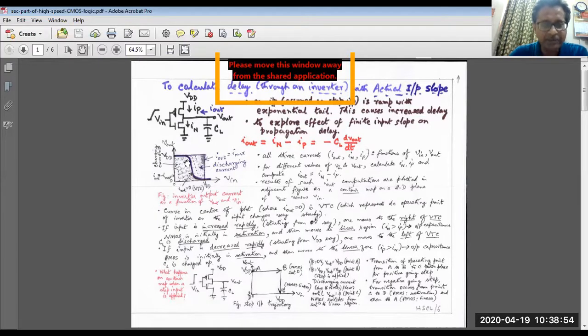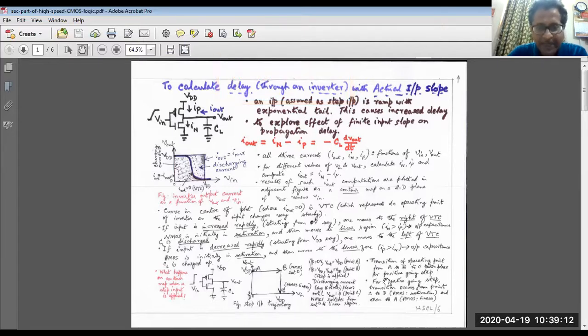At this point, VDS is very small, so the NMOS channel is in the linear region. So this is the transition for a positive going step, from A to B to C. Although I have not shown what will happen for the negative going step, I have written it here. You can see the transition will be from point C to point D to point A.